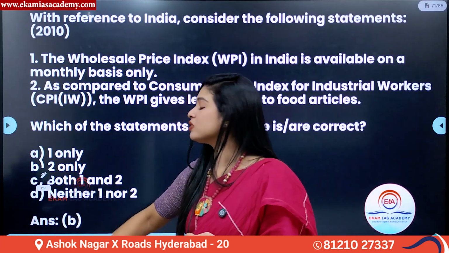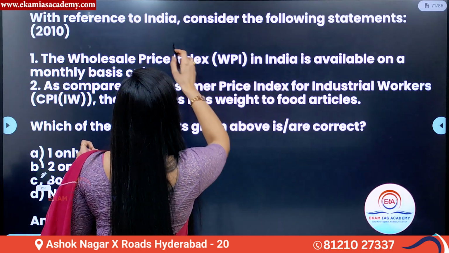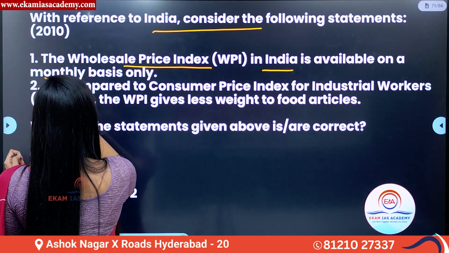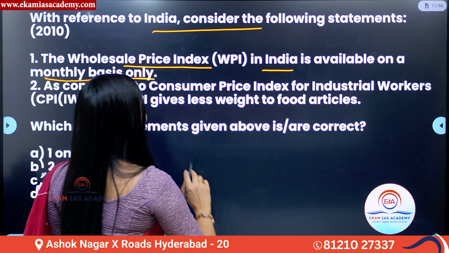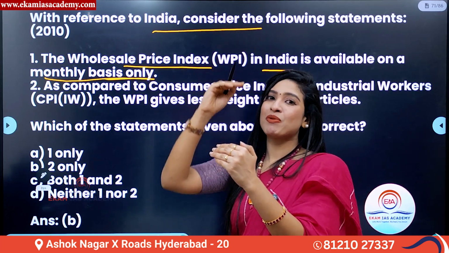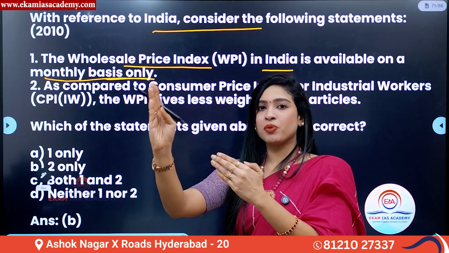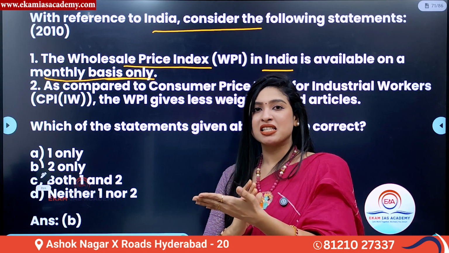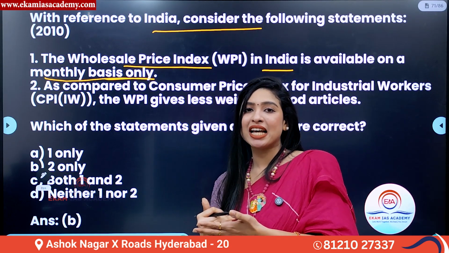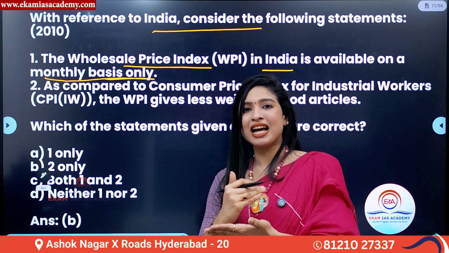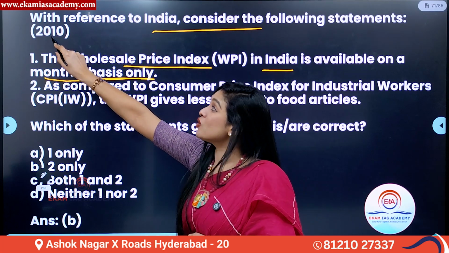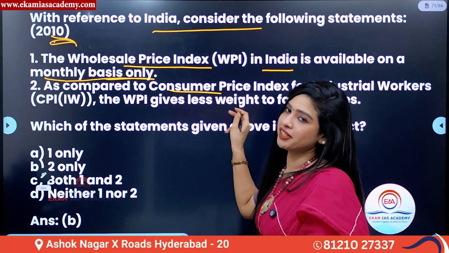Now, the next question is from May 2010. Consider the following statement. Wholesale price index in India is available on a monthly basis only. Second is as compared to CPI for industrial workers. You remember I taught you CPI was calculated based on CPI industrial workers, CPI agriculture laborers, CPI rural laborers, etc. Before 2012, it was done like that. But today we have it as CPI for urban, CPI for rural and combined CPI, urban plus rural. So now the question was asked in 2010. So that time, this was the practice, you understand.